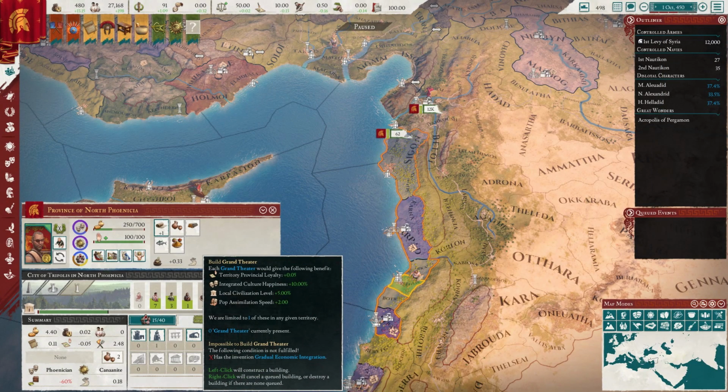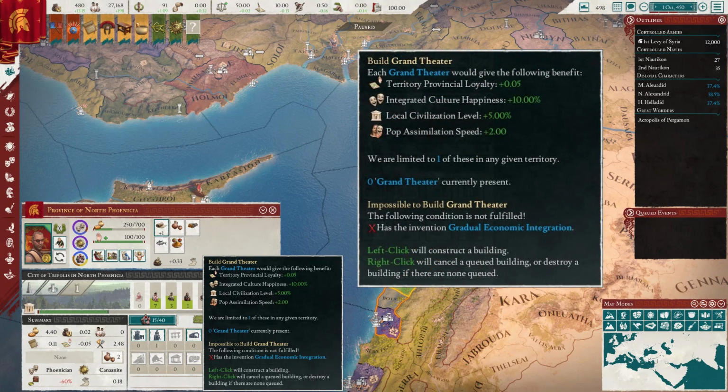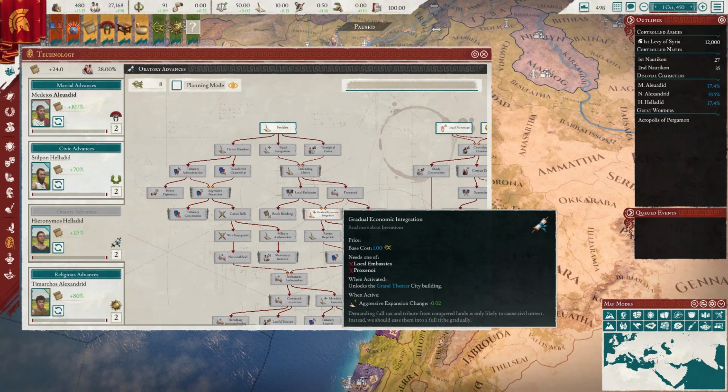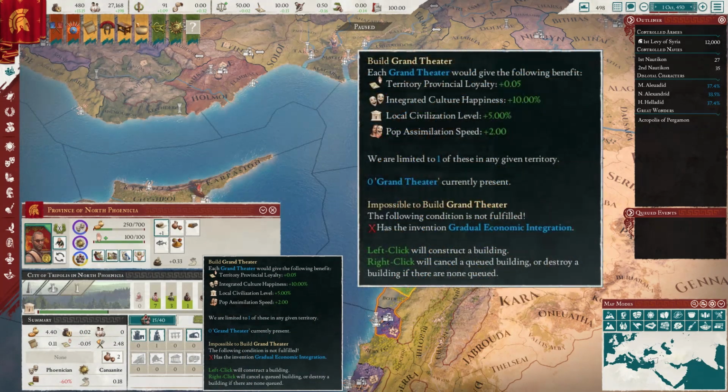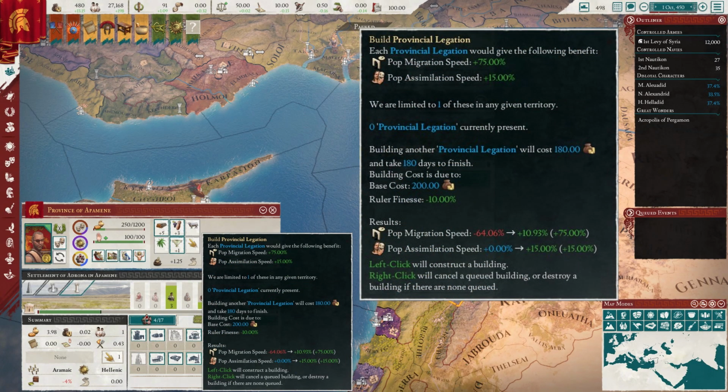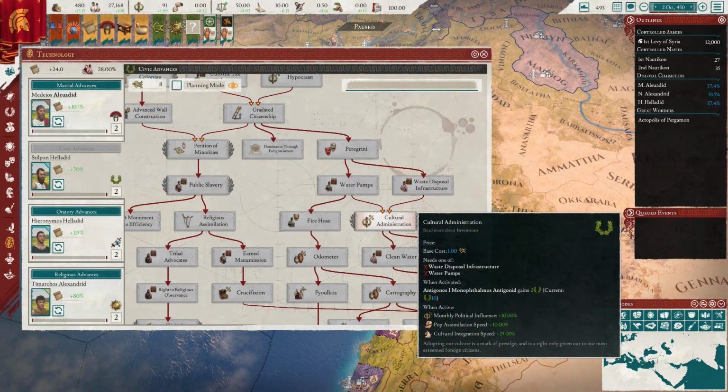To complement it, we can construct the Grand Theatre, which you need to unlock first in the left-hand tree of the Oratory Inventions. These are limited to 1 per city and increase the base assimilation speed by 2. The settlements are not left in the dark here either, as they can construct the Provincial Legation Building, which increases the assimilation speed by 15%. And finally, going back to a previous video again, there is the Cultural Assimilation Keystone invention in the Civic Path, giving you a nice 10% boost to assimilation speed, along with a 25% boost to integration speed.